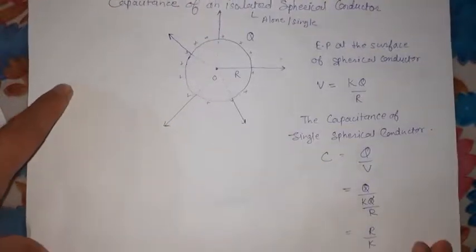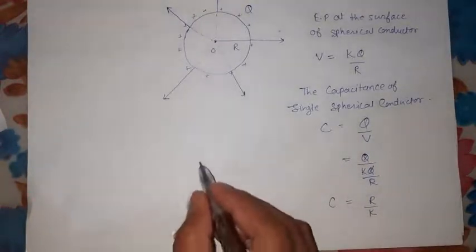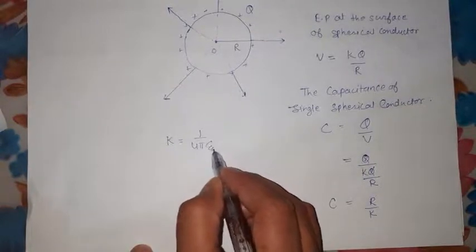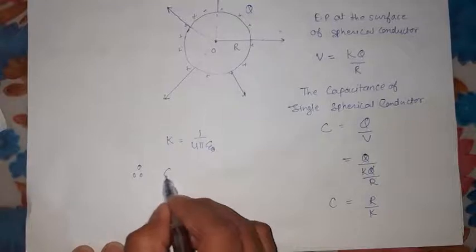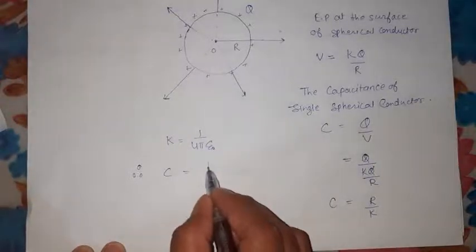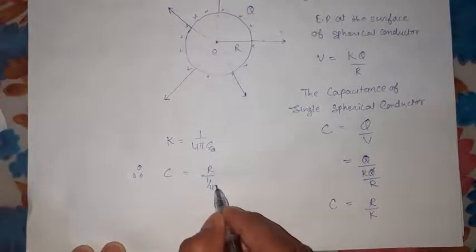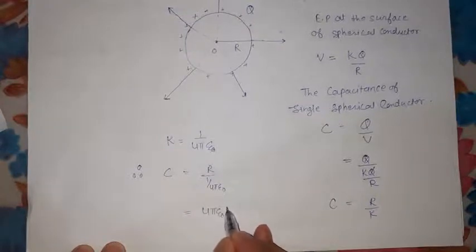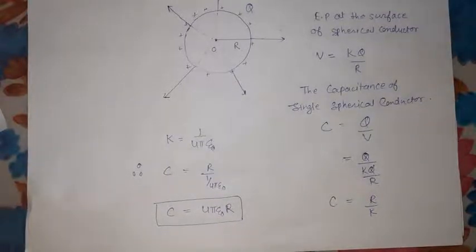Okay, so what we are getting over there is that C is R by K. But as we already know, the K value is 1 by 4 pi epsilon naught. This is the value of K. So you can put it in here: C is equal to R, and when you keep the value down, it is 1 by 4 pi epsilon naught. So the whole value will come to the numerator: C is equal to 4 pi epsilon naught R. It is the capacitance of this single spherical conductor.